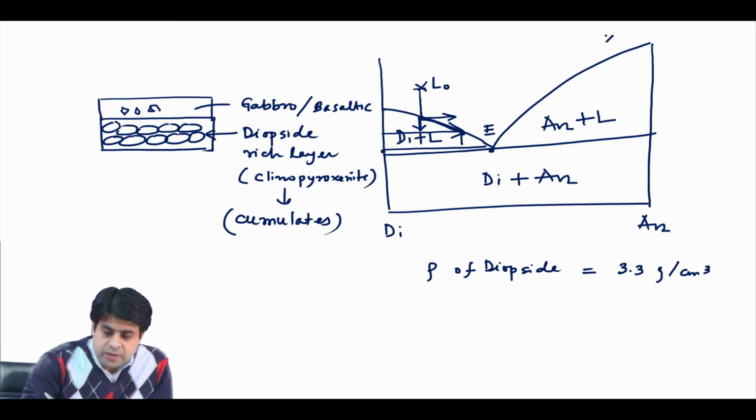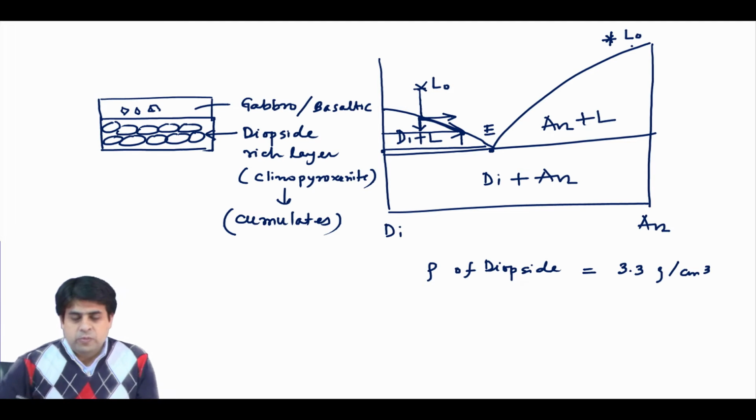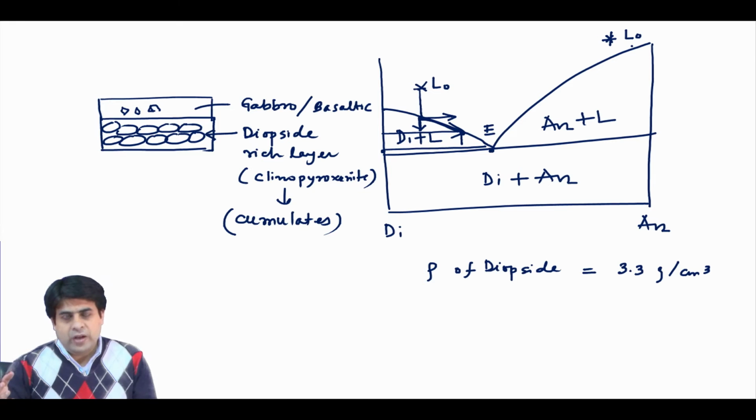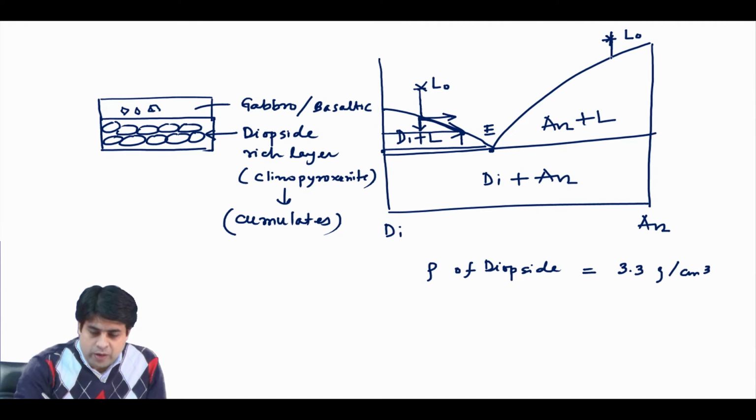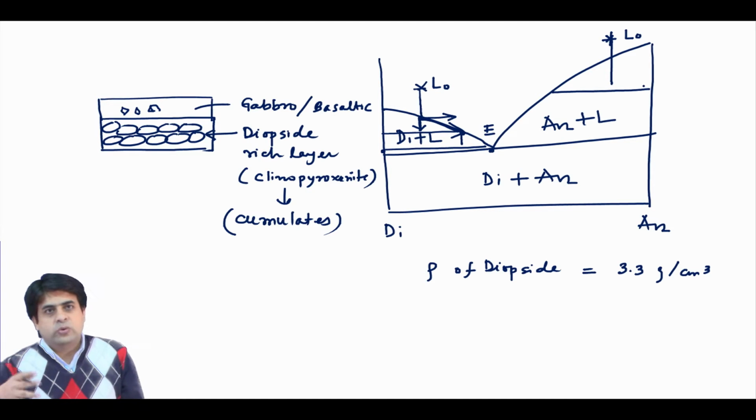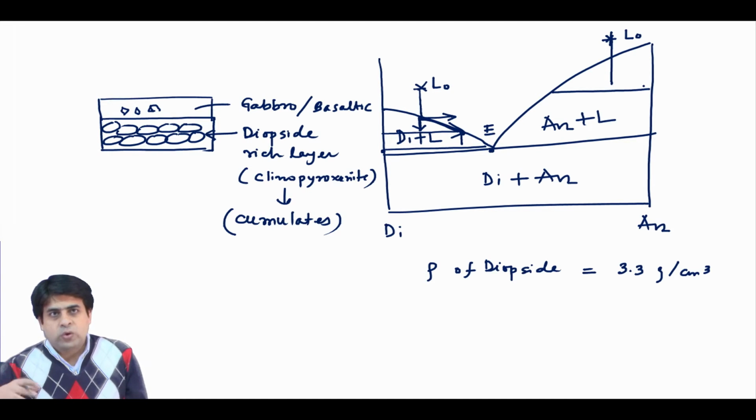If your liquid is on this side of the eutectic, you are in the primary phase field of anorthite, so when you start to crystallize or precipitate, your anorthite will also separate from the liquid. The new liquid will again decrease in temperature and again form some anorthite, and this anorthite will again be removed from the system.